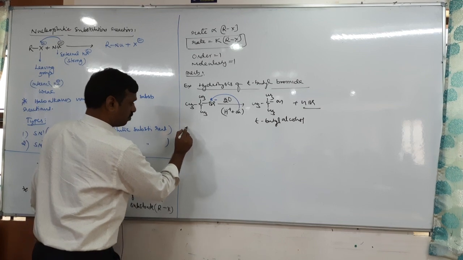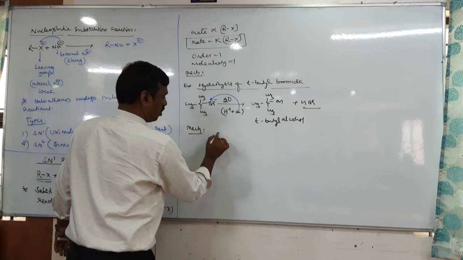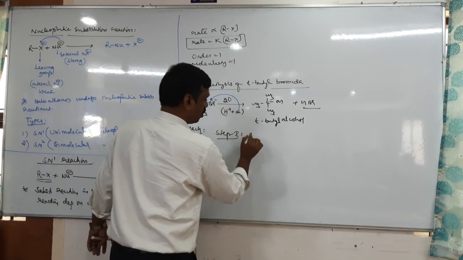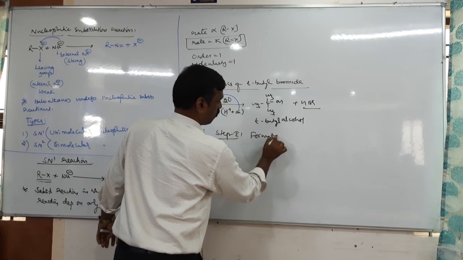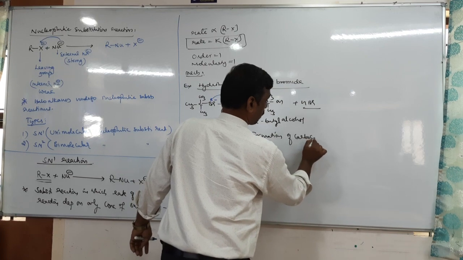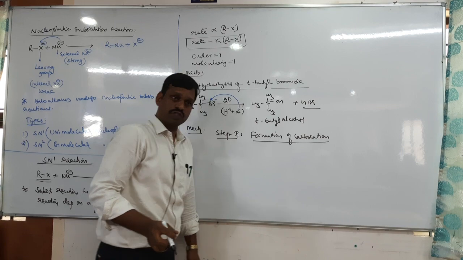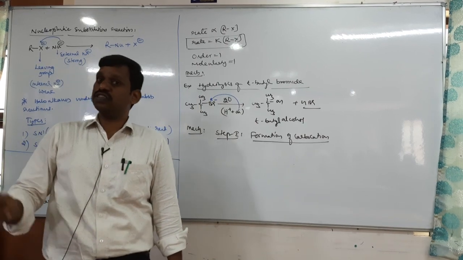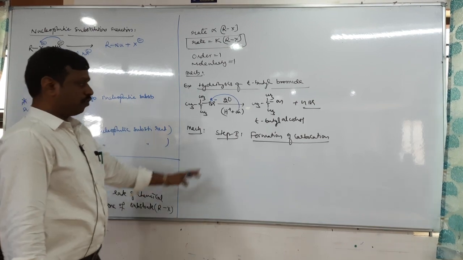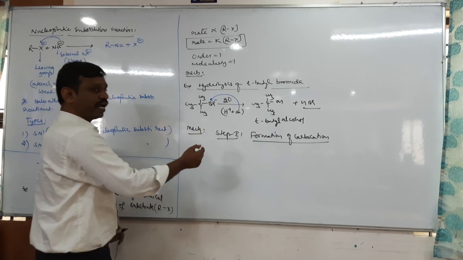Then what is the mechanism? So this reaction takes place in 2 steps. Step 1: formation of carbocation. Important. See, wherever formation of carbocation comes, that reaction has importance because there is a rearrangement. First is the formation of carbocation. Now tell me how the carbocation will be formed.